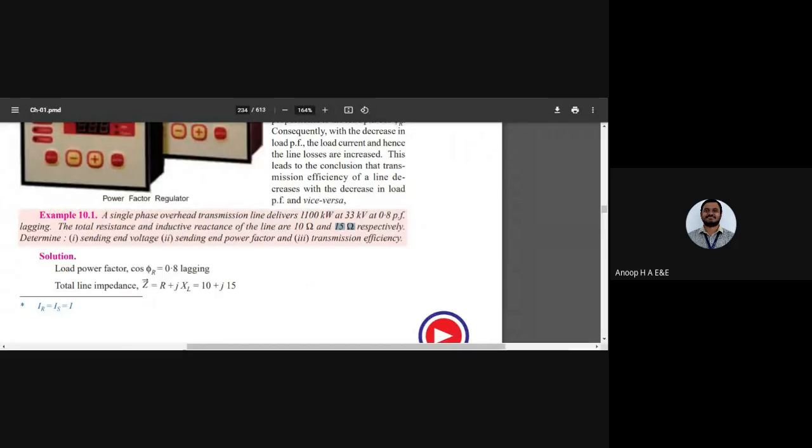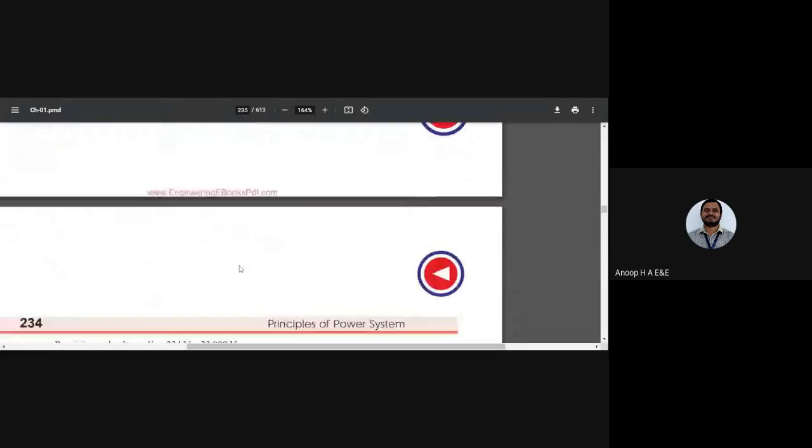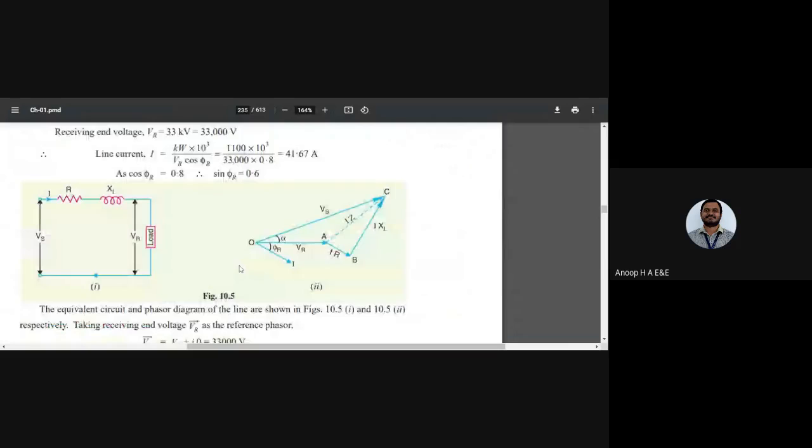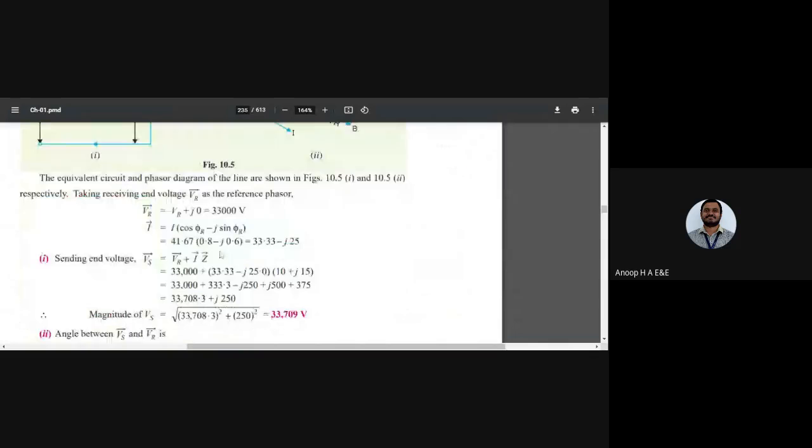Even though it is not mentioned here as a short transmission line, we understand that there is no capacitance. Depending on the classification of the transmission line, we understand that it is a short transmission line and we solve the problem. You can go through the steps in detail here, or else we'll have this discussion in the coming class also.